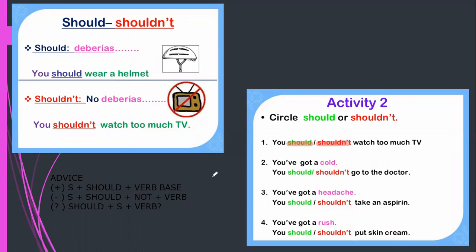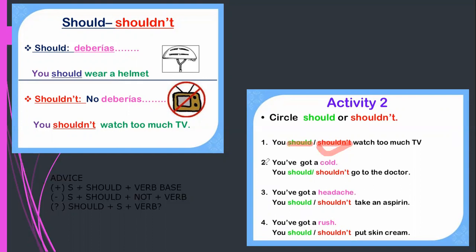So what I want to say is that depending on the context, we can have one or the other. If we don't have information, for me the main answer is going to be you shouldn't, because I am imagining that the person is sedentary and usually it's not recommendable to watch a lot of TV. In this case, we have a situation, something from previous information.